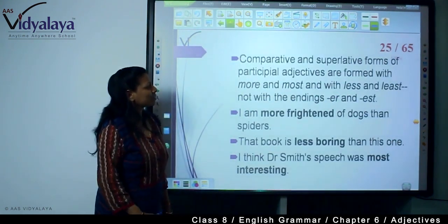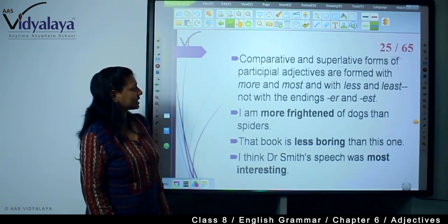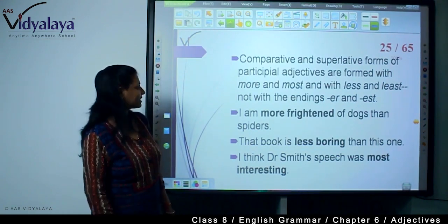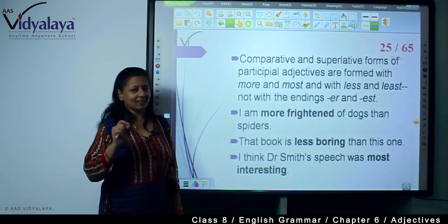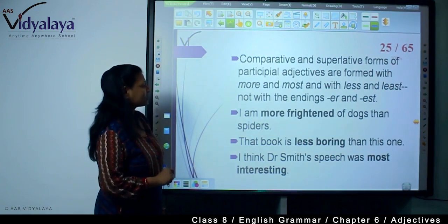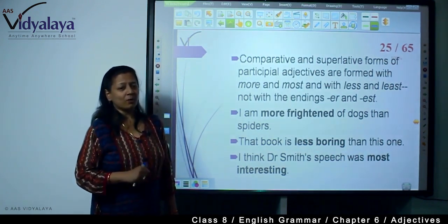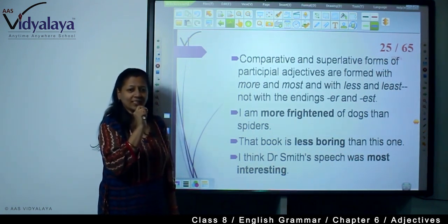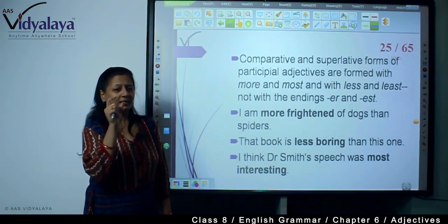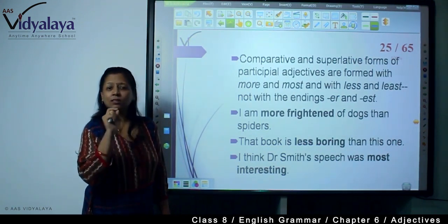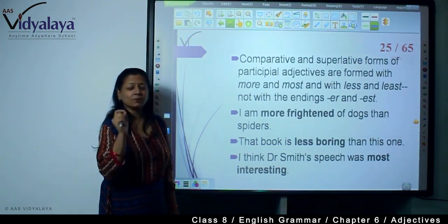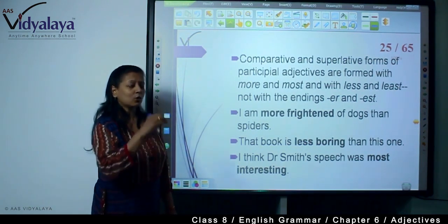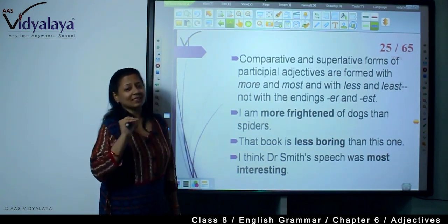Now, comparative and superlative forms of participial adjectives are formed with more and most and with less and least, not with the endings er and est. So what is the participial form? See, here the words are having ing, right? And the words are ending with ed, and these are all the forms of the participle. Present participle, past participle, you must have heard and learnt it. So these two forms work as an adjective.